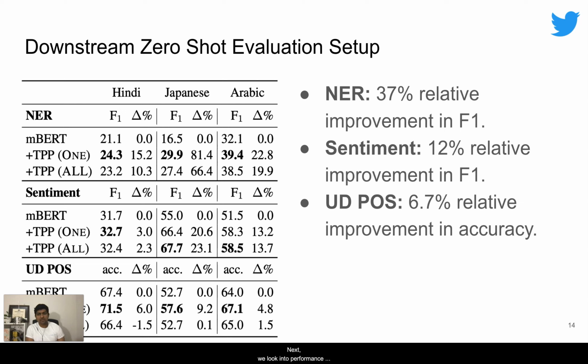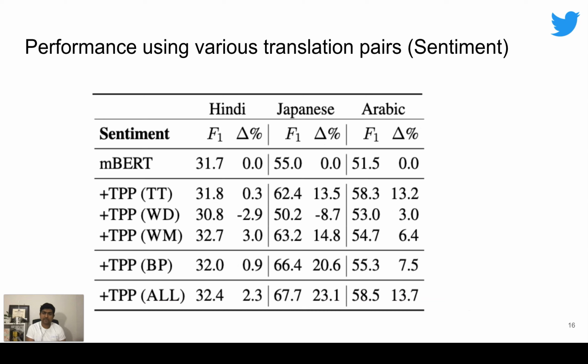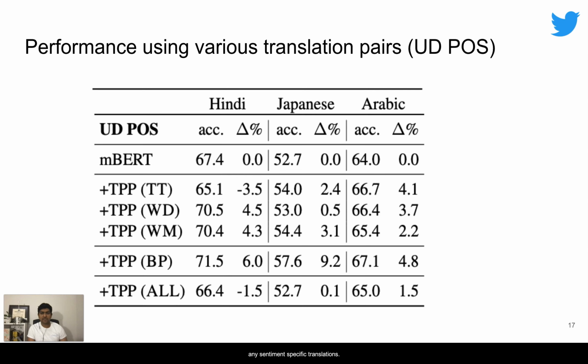Next, we look into performance improvement for each experiment in detail. TPP via every resource shows improved performance on NER tasks, with biggest performance using a pair of data sources. The biggest performance improvement is also for Japanese. Performance improvement on sentiment task is not as good as NER. This is probably because of the semantic nature of the sentiment task, whereas NER is more syntactic. There is also a drop in performance when using Wikidata source, likely because of the lack of any sentiment-specific translations.